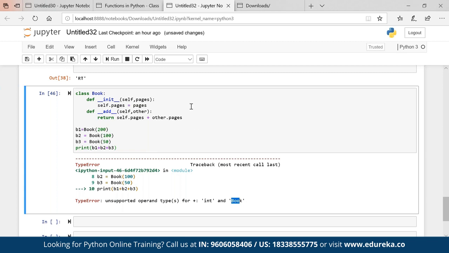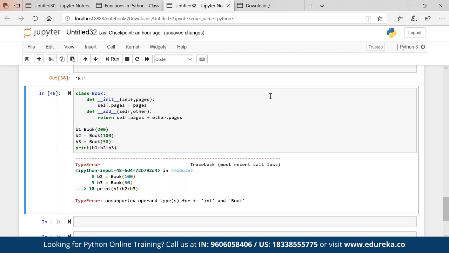So what is the solution? You may be thinking, okay, let's do one thing. Let's put other one here, plus other one dot pages. It will not work because add takes only two arguments. So this will not work. This is not a solution. Then what is the solution?